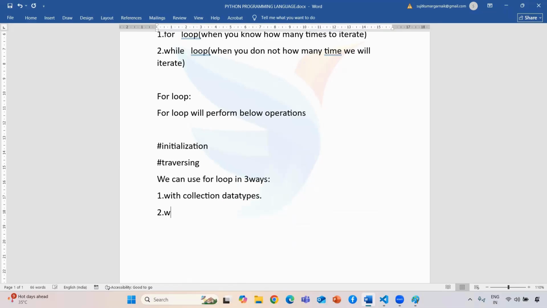The second one will be with the range function. Just now I'm telling the range function, I need to print from 1 to 10, or 1 to 100. Every time it is going to print the integers only. Then the last one will be with the range function and collection data type. That means by the help of the index position. We are going to see each and everything in this session.